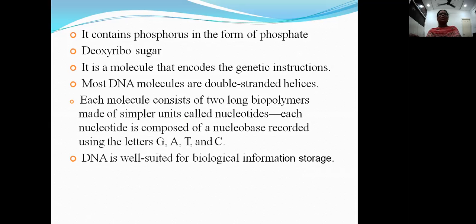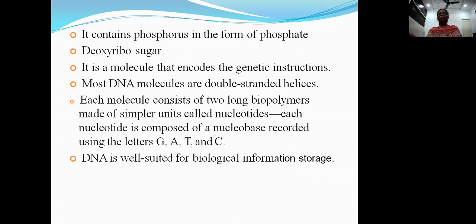Most DNA molecules are double-stranded helices. Each molecule consists of two long biopolymers, the two strands called polynucleotide chains. They twine together and coil in a helical manner to form a double helical structure.